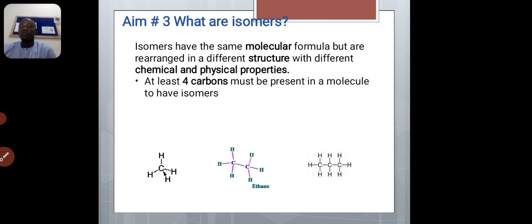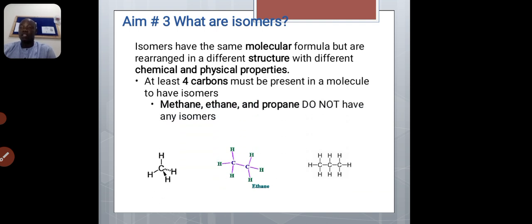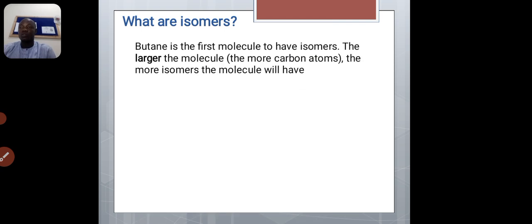At least 4 carbons must be present in a molecule to have isomers. So you cannot have isomers in a compound with less than 4 carbon atoms. We have to know this. Methane, ethane, and propane do not have any isomer. So butane is the first molecule to have isomers. The larger the molecule, the more isomers the molecule will have.